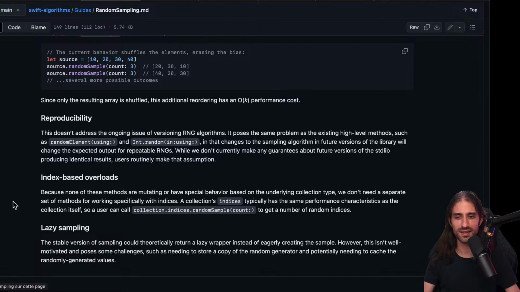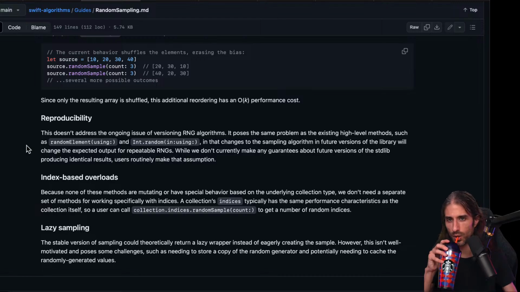And lazy sampling. The stable version of sampling could theoretically return a lazy wrapper instead of eagerly creating the sample. However, this isn't well motivated and poses some challenges, such as needing to store a copy of the random generator and potentially needing to cache the randomly generated values. Because if you stop at some point, then you need to be able to resume, keeping all of the state. You need to save all of the state of where you were in the algorithm.